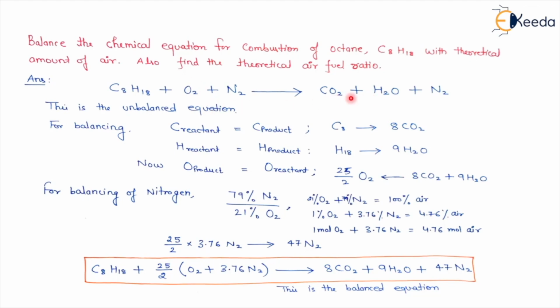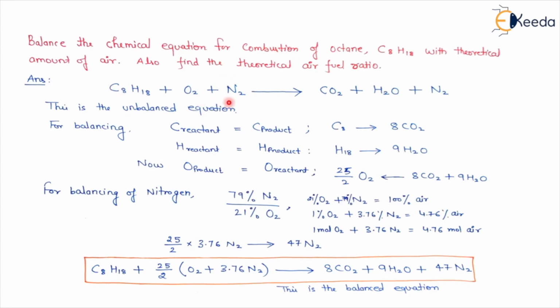So I will do the reverse balancing. Now I'll do the reverse balancing for oxygen. So you see here, 8 CO2 plus 9 H2O, so the oxygen requirement is 25 only. And now how will I get 25? Because there are 2 oxygen atoms in O2, I'll multiply by 25 by 2. So the 2 cancels and I'll get 25 O, that means 25 oxygen atoms. Now we got the balanced equation. We have done the balancing for carbon, hydrogen and oxygen.